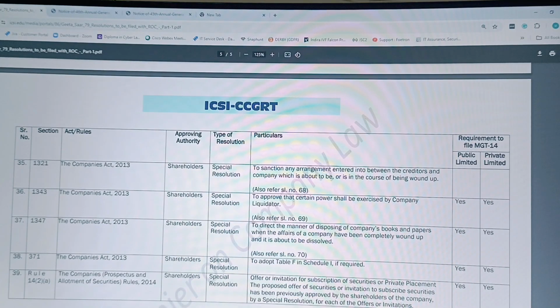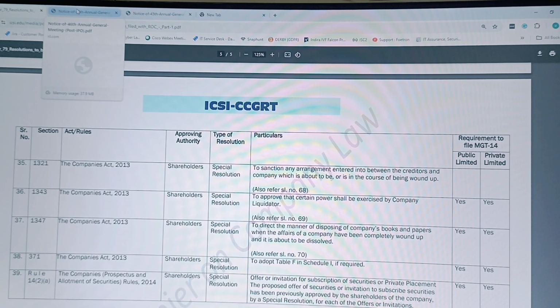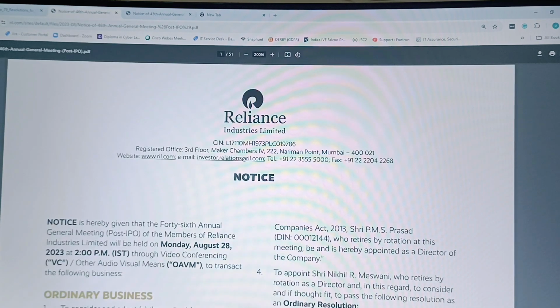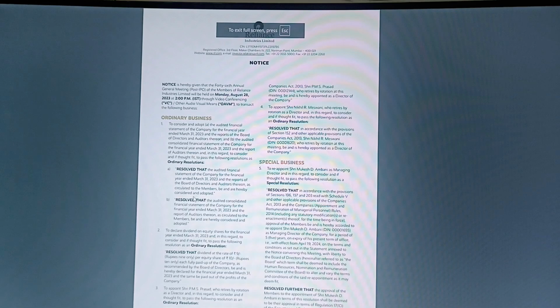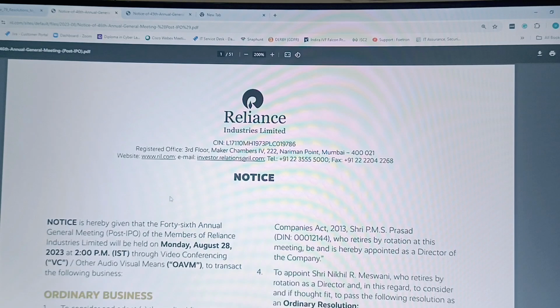So I'll help you understand with the example of one AGM notice. Here I am presenting the AGM notice of Reliance Industries Limited. Let me zoom in first. I hope it's visible. So this is the notice of last year's 46th Annual General Meeting of Reliance Industries Limited.